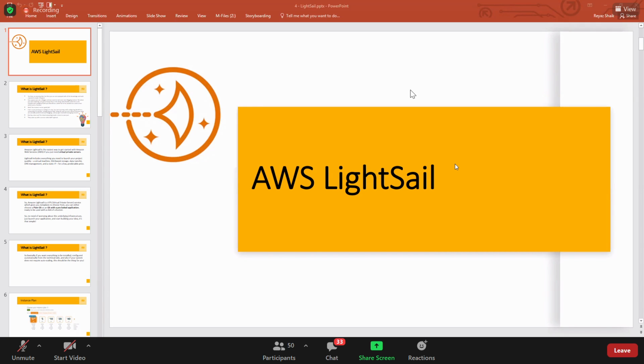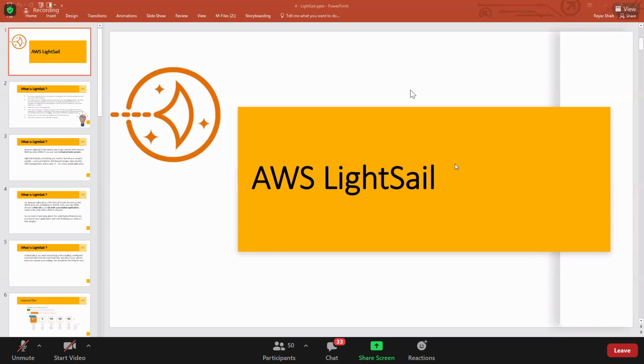So if someone has a nice idea and wants to implement it on AWS without much knowledge, then Lightsail would be the best thing. Most commonly used applications will be there already on Lightsail, like Joomla, Drupal, WordPress, GitLab, Redmine, Nginx, Django.